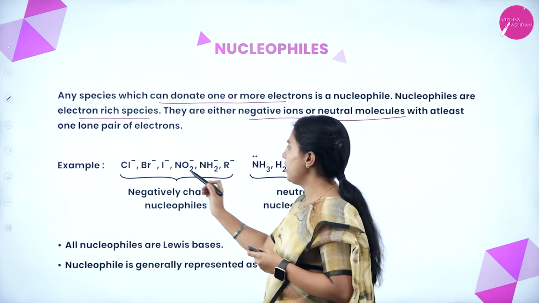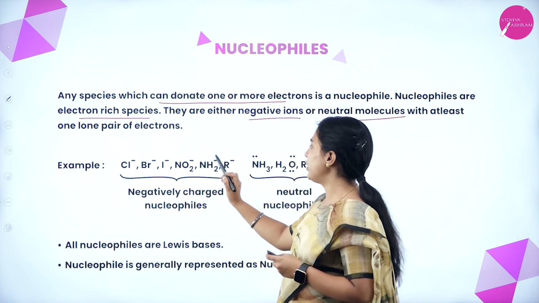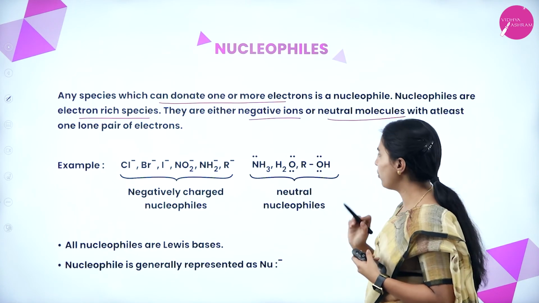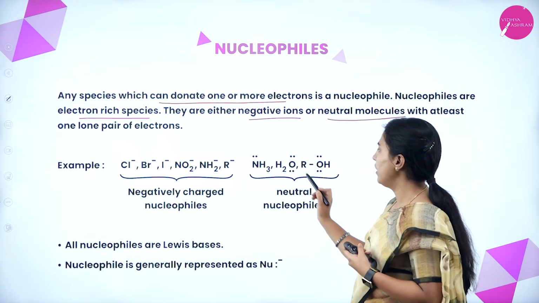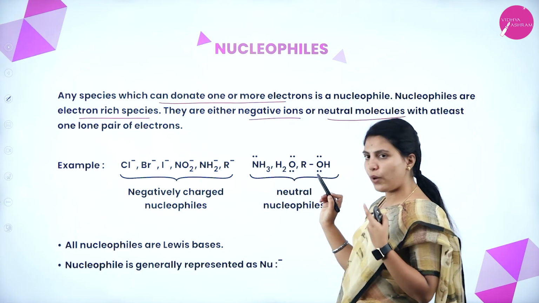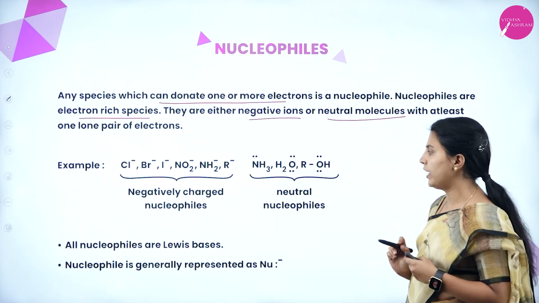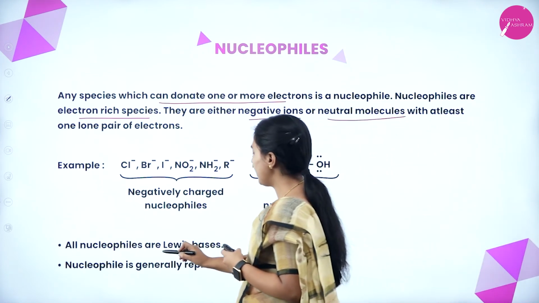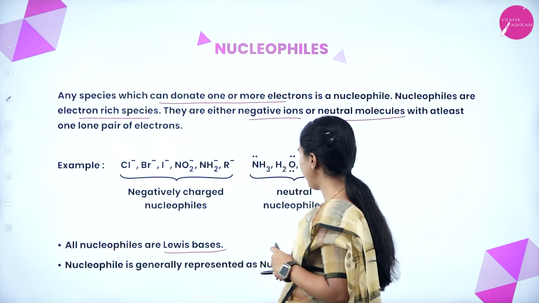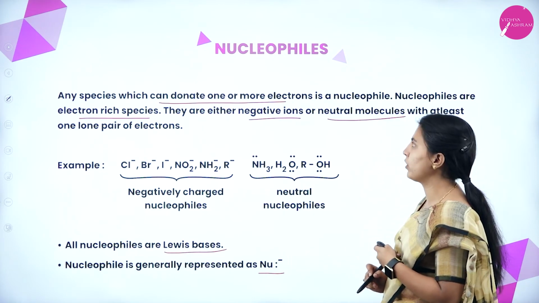Negatively charged means Cl minus, Br minus, I minus, that is chlorine, bromine, iodine, nitro, amino, and alkyl are negatively charged nucleophiles. These are neutral nucleophiles. See here ammonia, water, and alcohol. Here at least one lone pair is there, here two pairs, here two pairs. That is what they are telling. All nucleophiles are Lewis bases. Nucleophile is generally represented by Nu minus or by these two electrons, the lone pair of electrons.